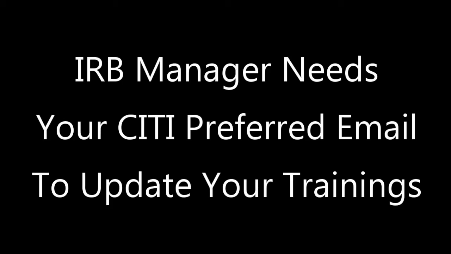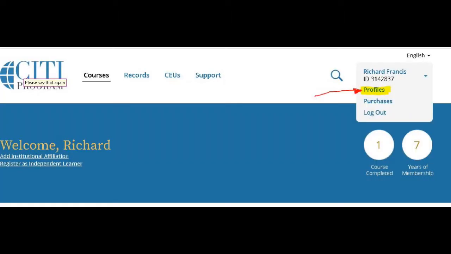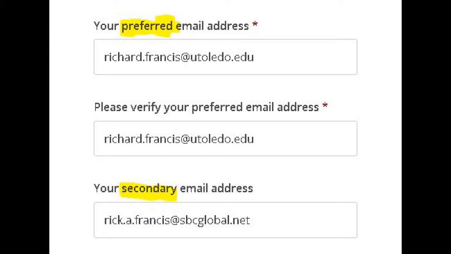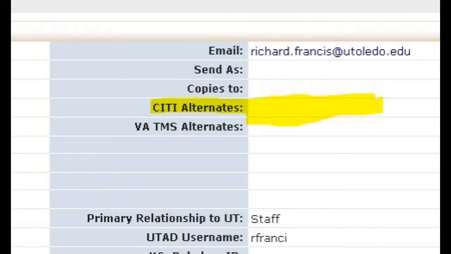If you have completed CITI training more than 24 hours ago and you do not see the training as part of your profile, it may be that there is an issue with matching your trainings to your user record. This happens most often if your preferred email address in CITI is different from your UT email. You can edit your CITI profile to confirm or update your preferred email address. But if it is not your UToledo email address, you will need to contact your IRB administrator. IRB Manager has a means to store an email address specifically to connect with your CITI account, but only an administrator can update that.